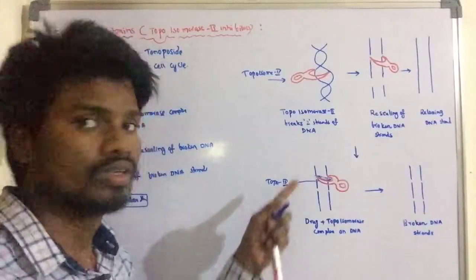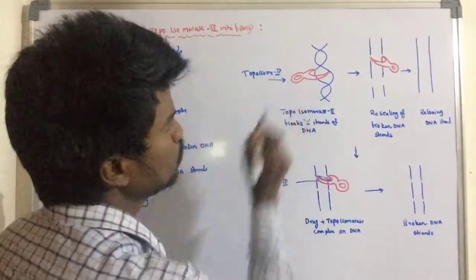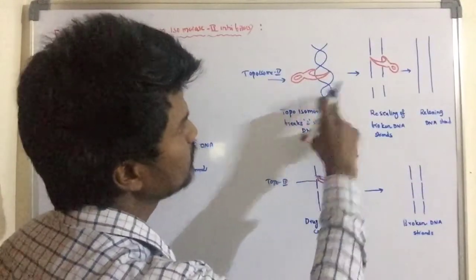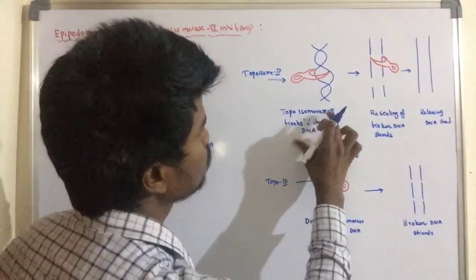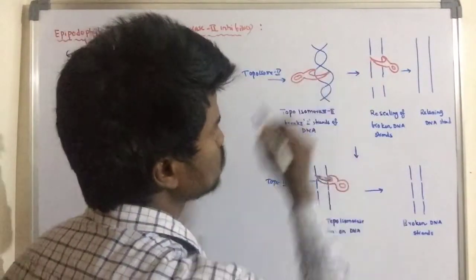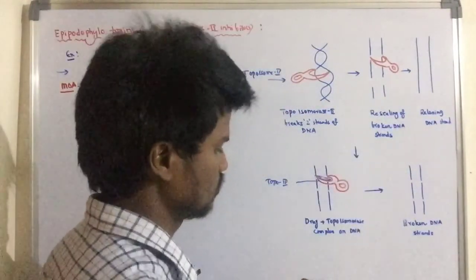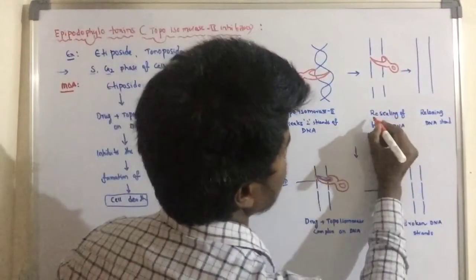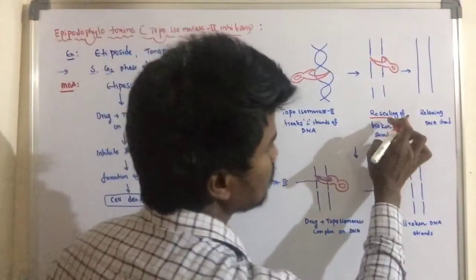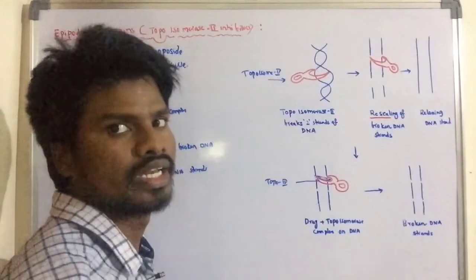Let me explain the mechanism of action clearly. Topoisomerase binds with DNA and breaks the two strands of the DNA, and then the broken DNA strands are resealed. Because of the resealing of the broken DNA strands, relaxed DNA is formed.